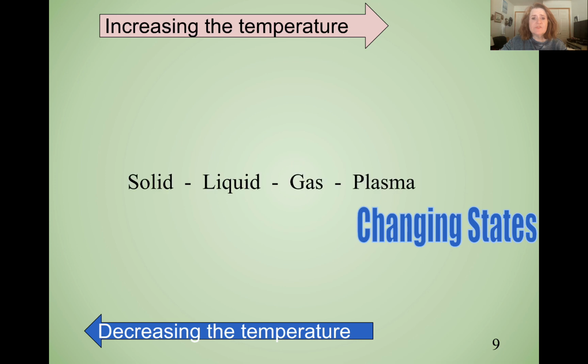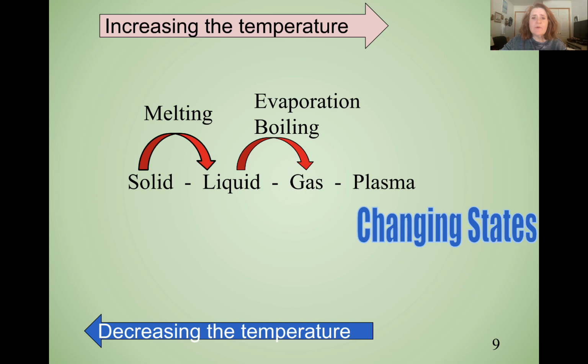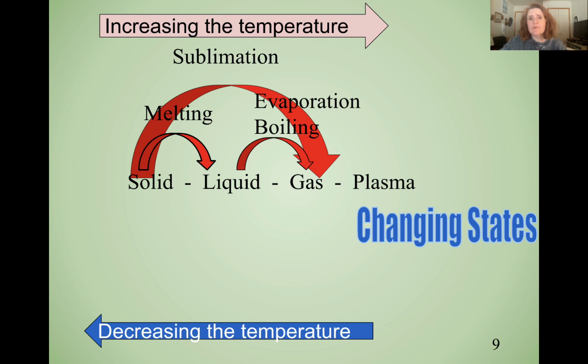So as the temperature increases from a solid to a liquid to a gas and eventually to a plasma in some cases, solid to a liquid, that transition is known as melting. A liquid to a gas is evaporation or boiling, depending on how it's done. A solid directly to a gas is sublimation, and the only substance we know of that sublimates is dry ice.